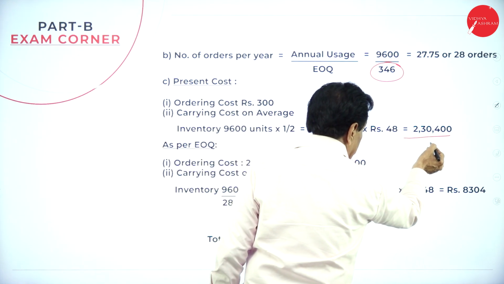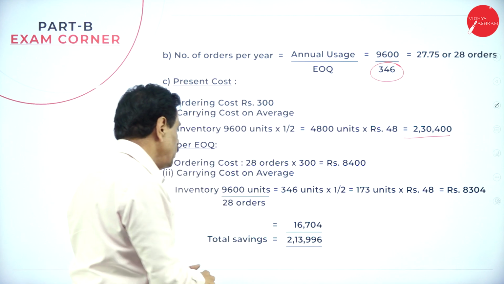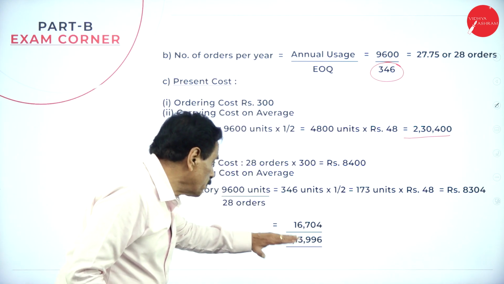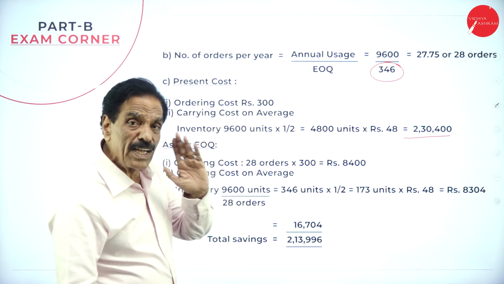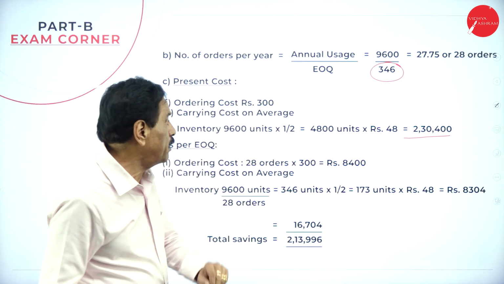This is as per the present cost. 2,30,400 minus 16,704: how much money can be saved if you order economically? 2,13,996 can be saved. You must be very careful.